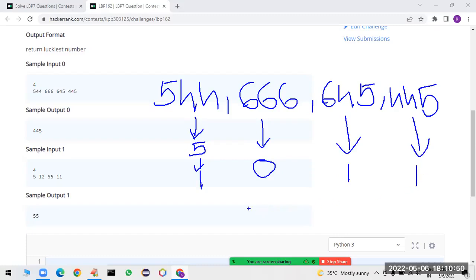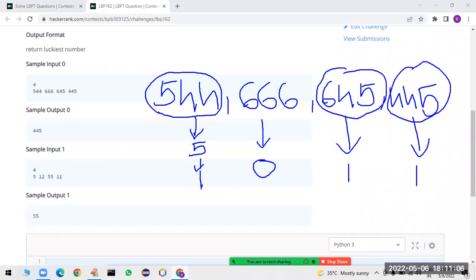Okay, so we have to return the luckiest number. So here, in which numbers do we have the maximum number of fives? In this number, in this number, and also in this number. So what is the last occurrence? So 445, hence that is the answer.